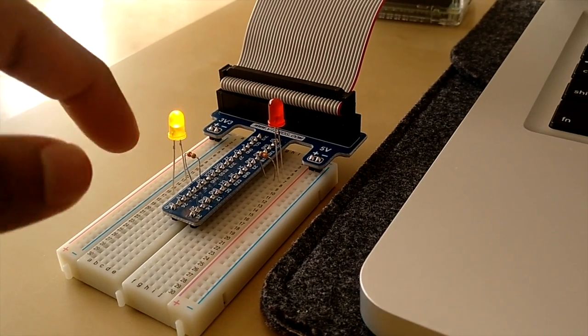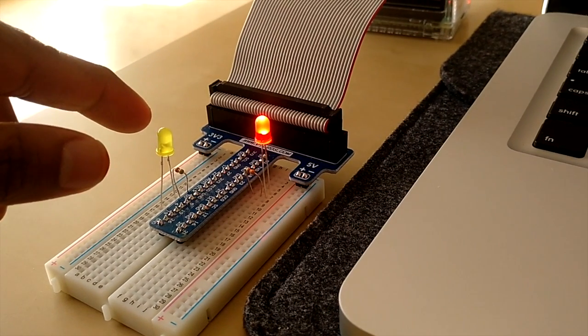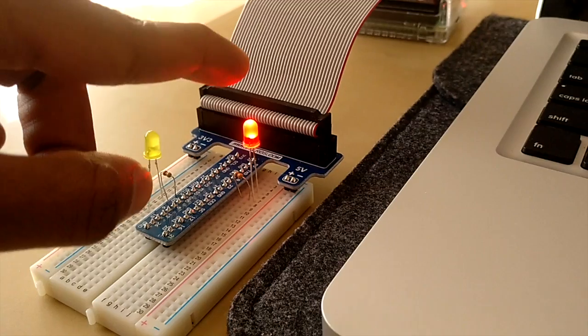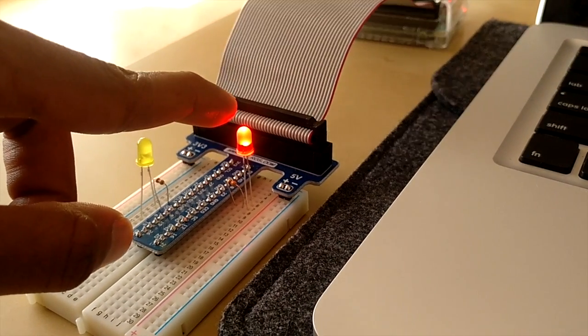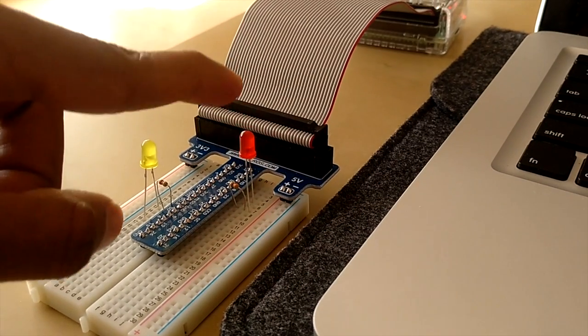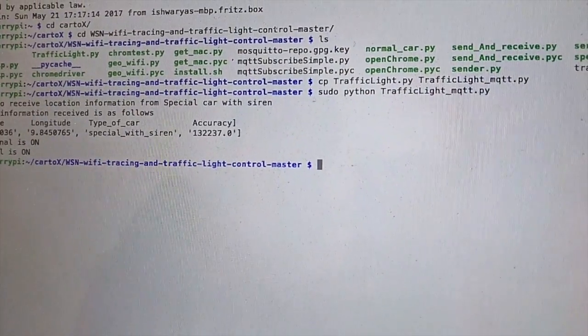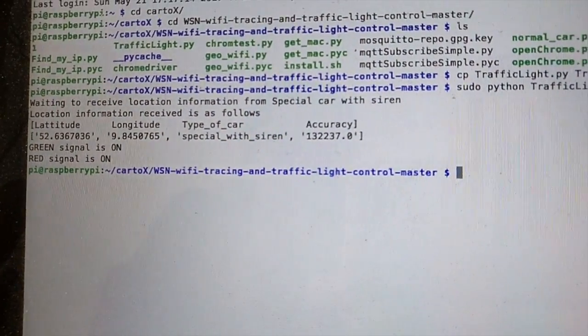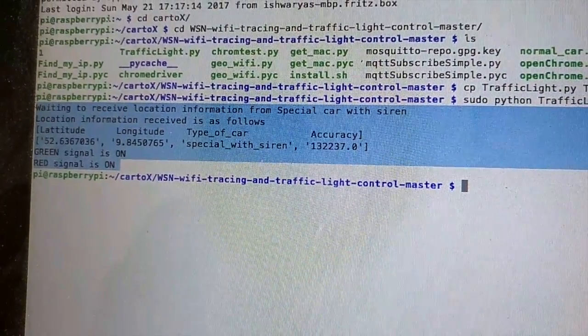I have run an algorithm to set the LED to be green for some time, and after the special car has passed by, the LED changes to the red signal state, and after some time the system is stopped. You can see the location information is received by the traffic light. And thanks for watching the demo.